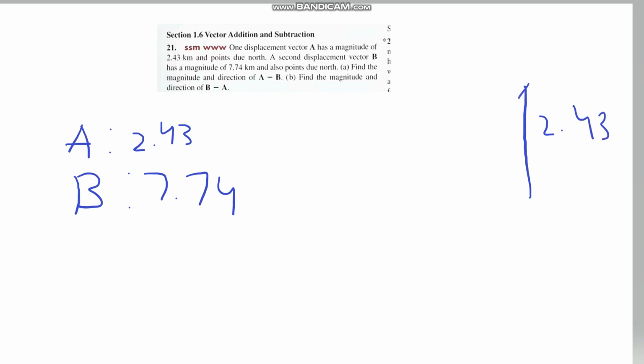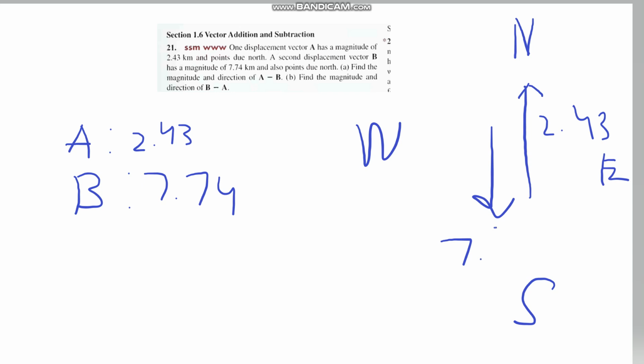2.43, and it's north, right? North, west, east, south, okay? And then it goes down 7.74. So you lose all this 2.23 extra stuff, and then you go down whatever extra stuff.